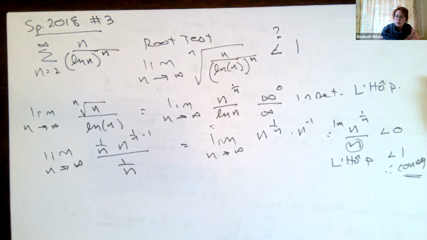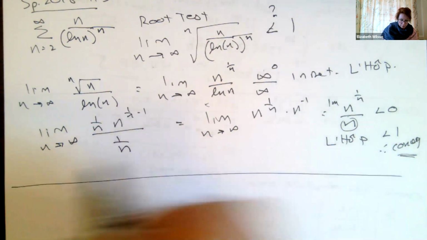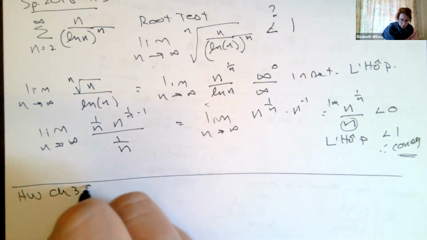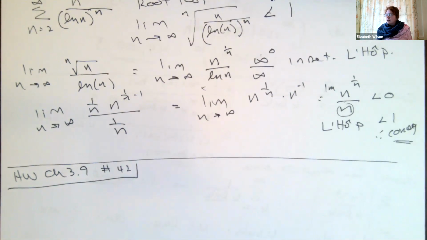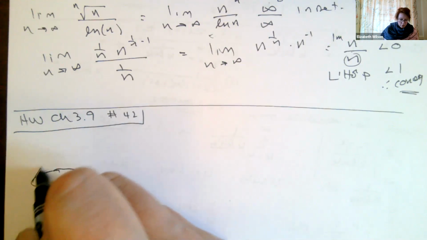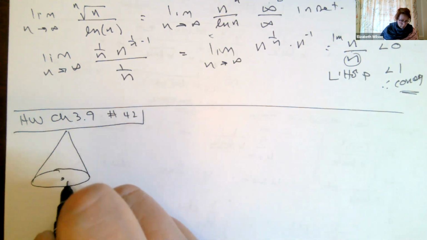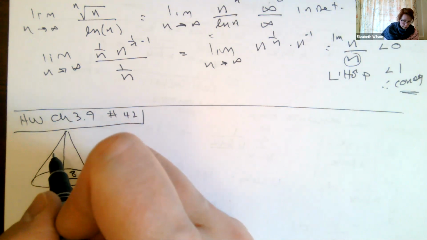Let's see, 39, number 42. Oh yeah, so this one's good. This is homework chapter 3.9, number 42. This is a lot like some of the final exam questions that we've seen. So we've got this cone, and in this case, our vertex is at the top. We've got a radius at the bottom of 8, and the height looks like it's 30.